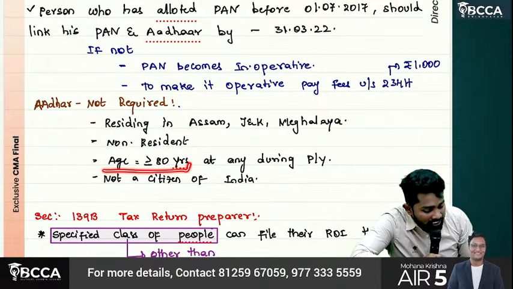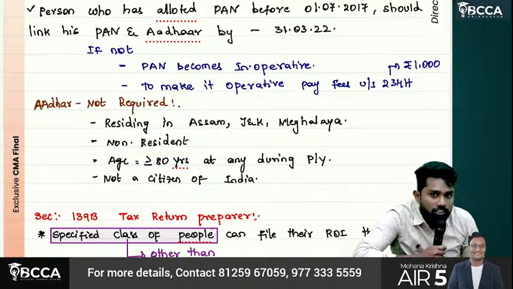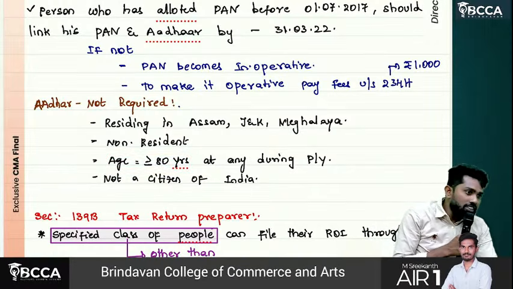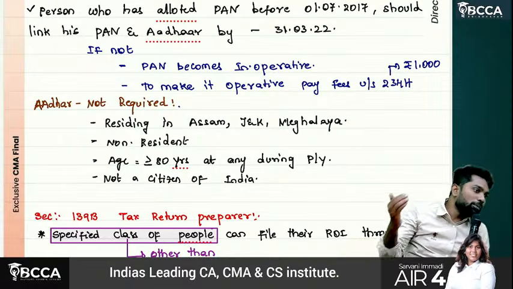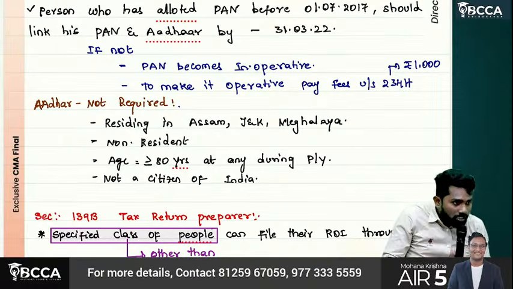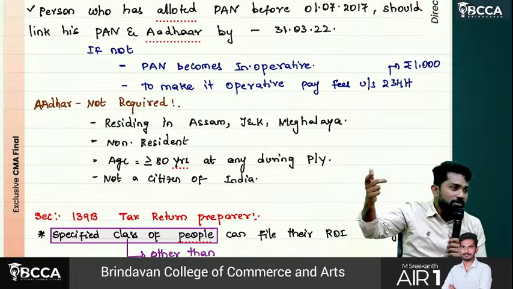Then if his age is greater than 80 years, they are not even able to walk. So those people need not be taken to the Aadhaar centers for Aadhaar updation and then from Aadhaar again to PAN linking.